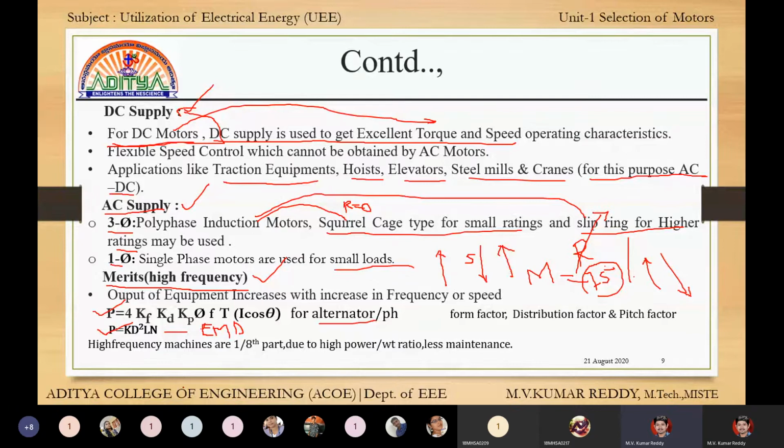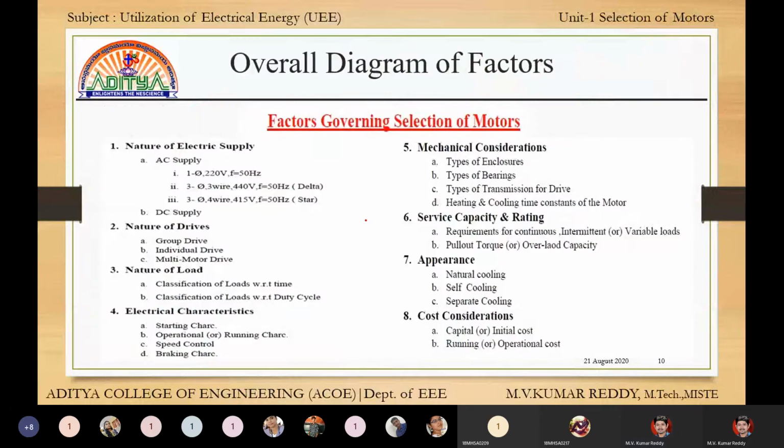The formula is P = K D square L N. Here D is the diameter of the motor, L is the length of the motor, and N is the speed of the motor. Next, this slide came again, which means the first topic is completed. Whenever this slide comes, the topic is completed.